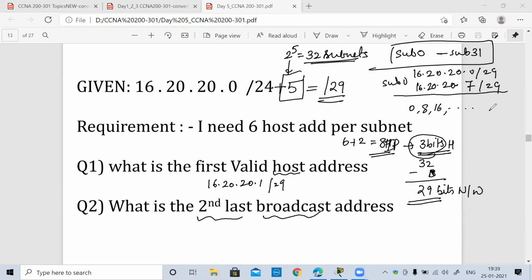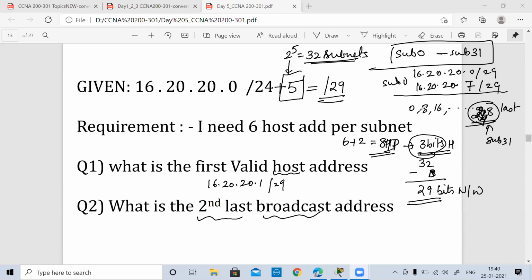So 31 into 8 stands out to be 228. Now this is the last. Is it the last, 31 into 8, or 32 into 8? How much is 31 into 8? 8 ones are 8, 8 threes are 24. Yeah, sorry, 248. So 248 is the last, the network address of the last subnet, number 31. I am asked for the second last broadcast address.